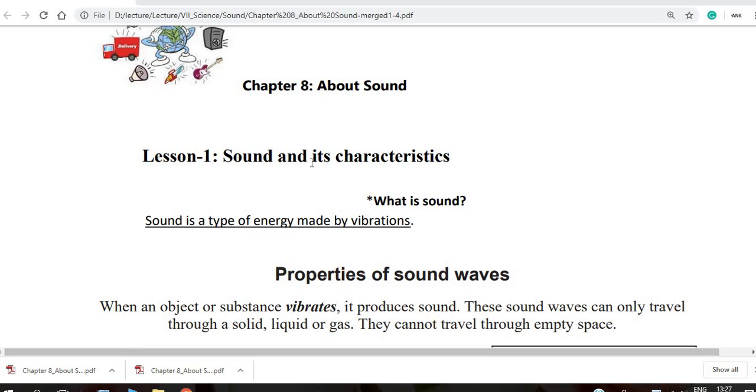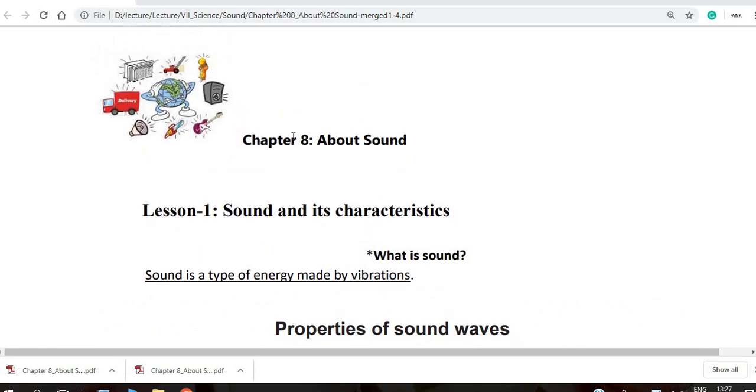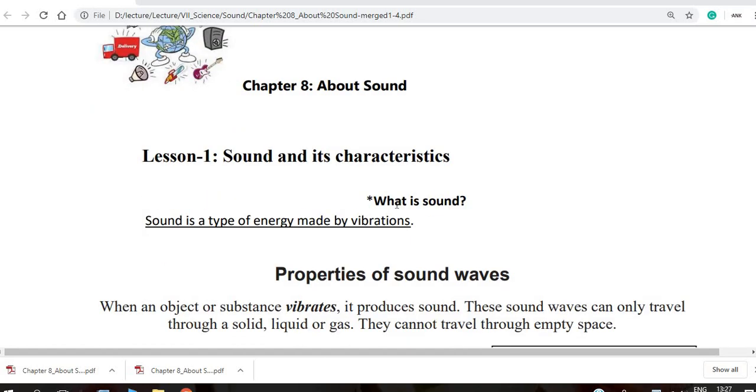Today our discussion topic is about sound, chapter 8, lesson 1, sound and its characteristics. So first of all, we have to know what sound is. Sound is a type of energy made by vibration. So what is vibration?